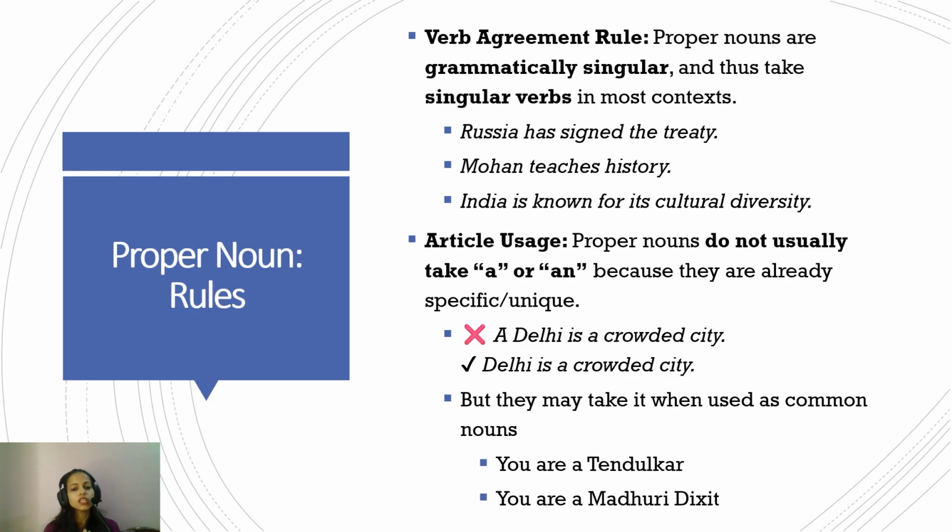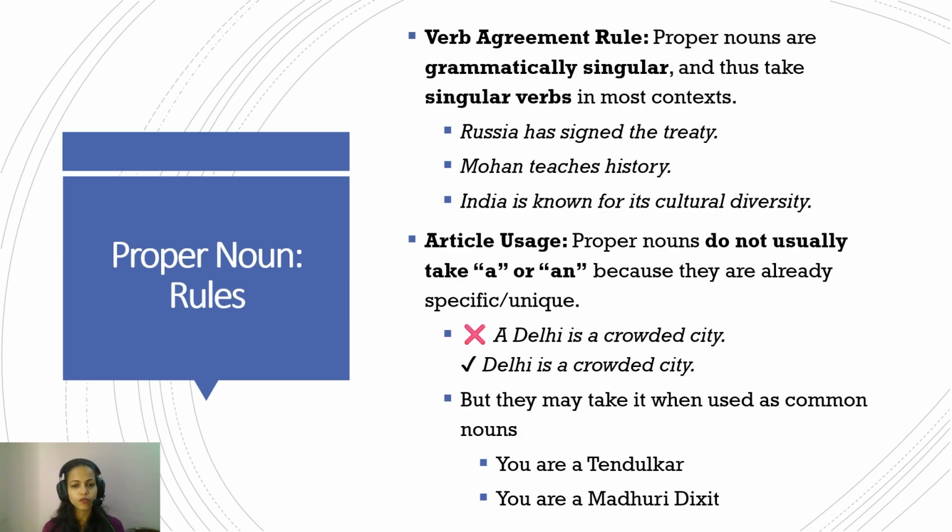More often than not, the articles a and an are not used because proper nouns do not take these articles, and they are referred to as unique. Proper nouns are referring to a unique name or a thing. A Delhi is crowded is not correct. Delhi is a crowded city. So again, in the easiest terms, they are singular and they follow a singular verb, and they do not take a or an article. Just one line for these two slides.